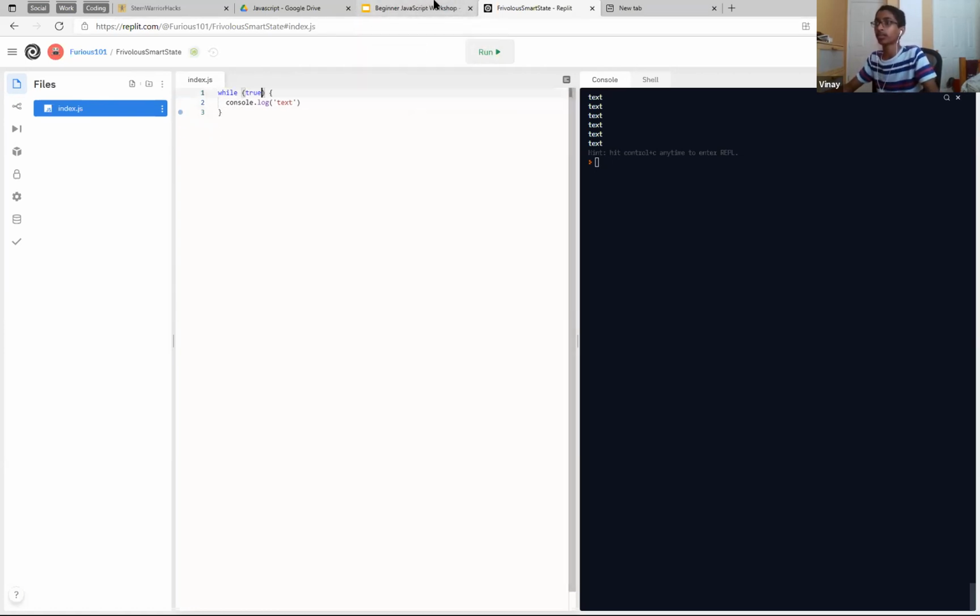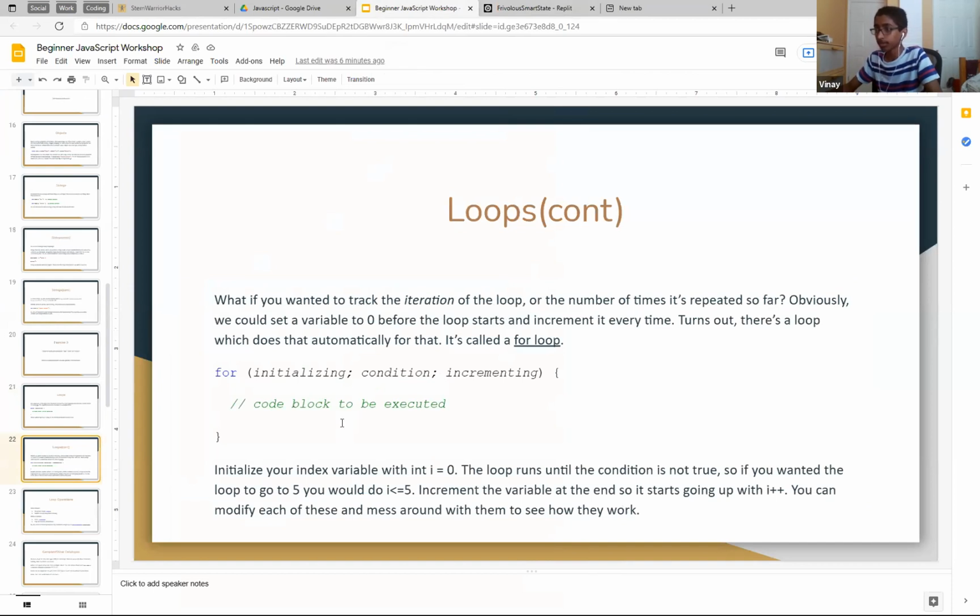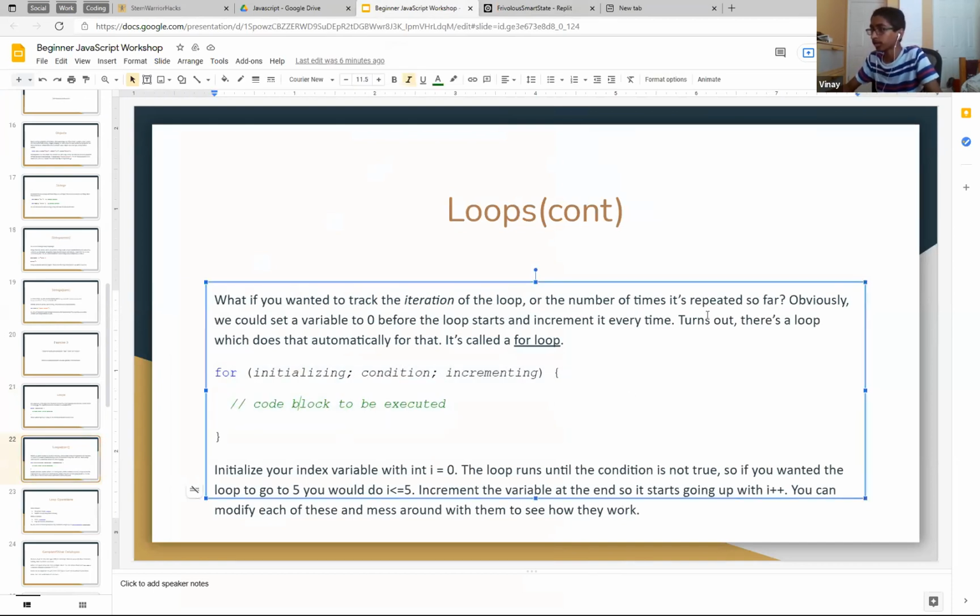Remember all that stuff with i. Oh yeah, and i doesn't matter. That's just a random one. Right? So here we go. So this is a little bit more complicated.